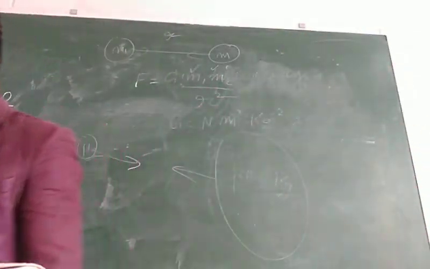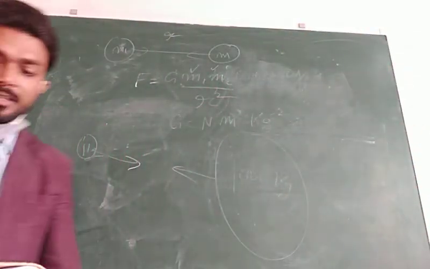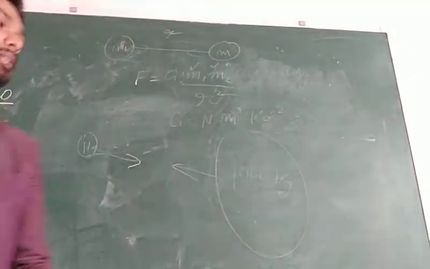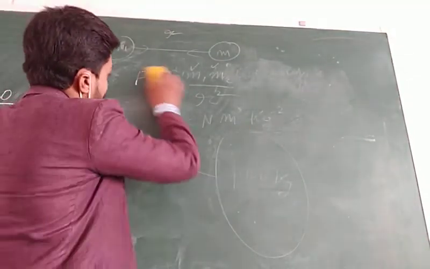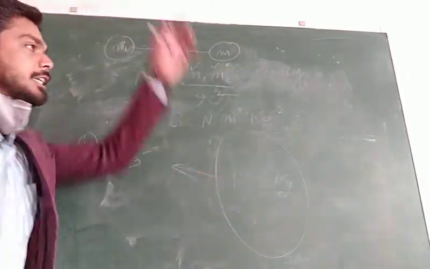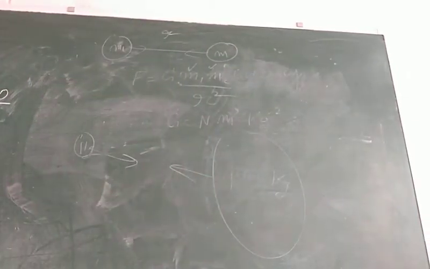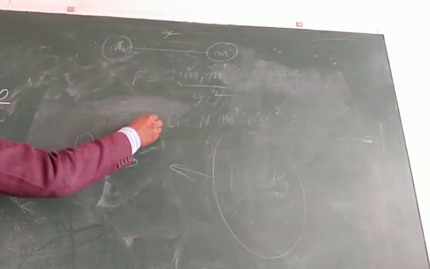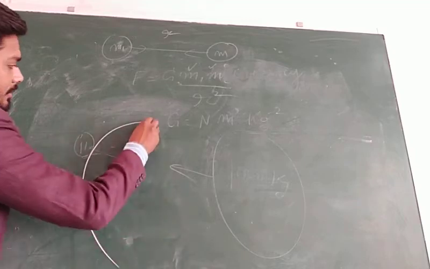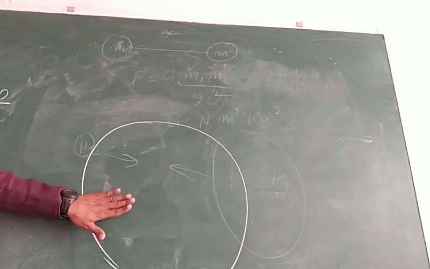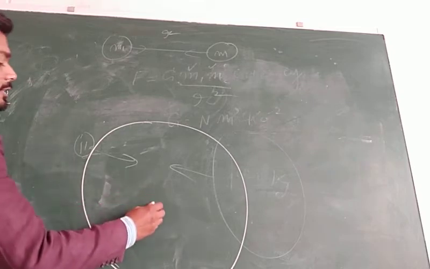Okay, then students, whenever we talk about the free falling body, then what happened? Then we imagine that the body is falling freely under the influence of gravity. And consider we have, this is the earth.